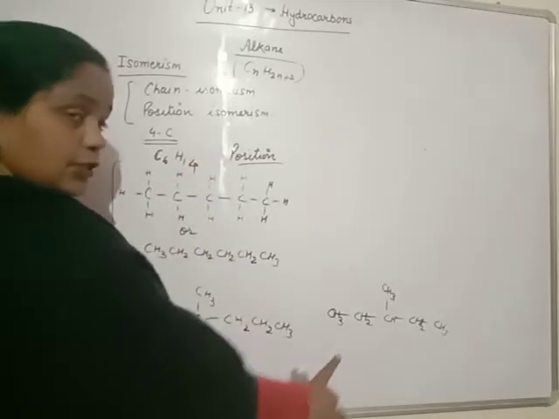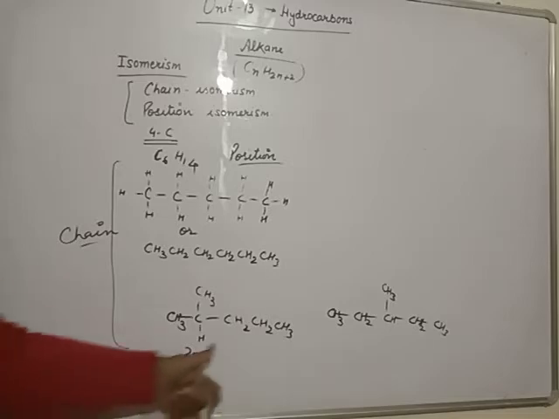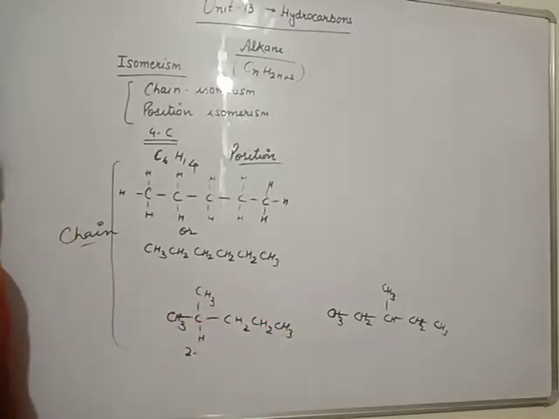Position isomerism means the position of a side chain, functional group or substituent changes, but the chain length remains the same. This is known as position isomers.